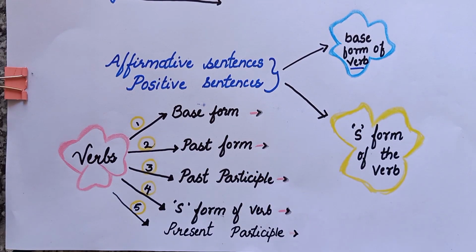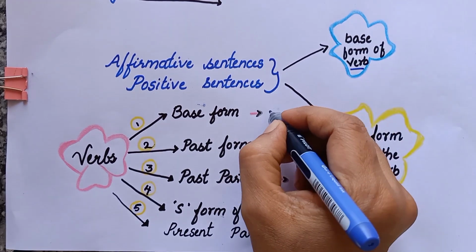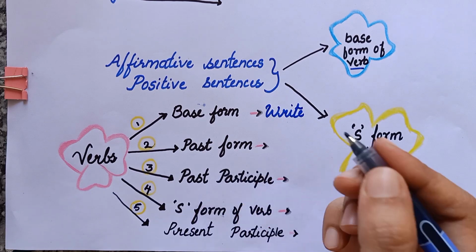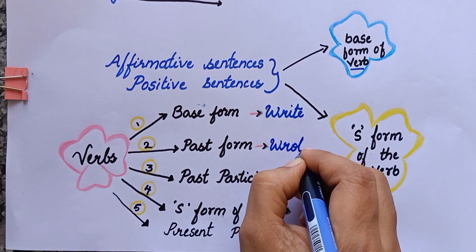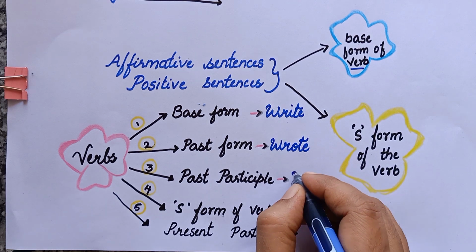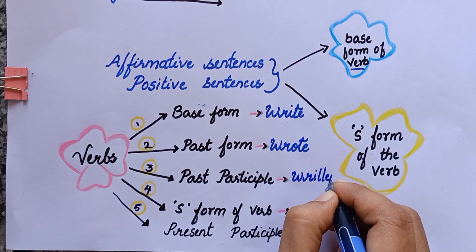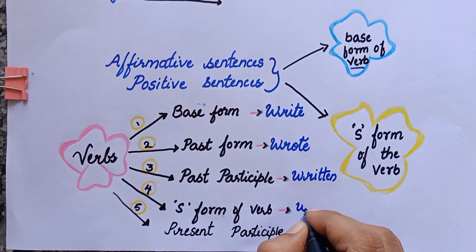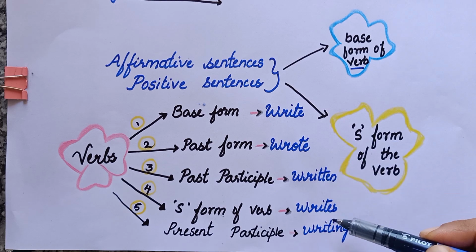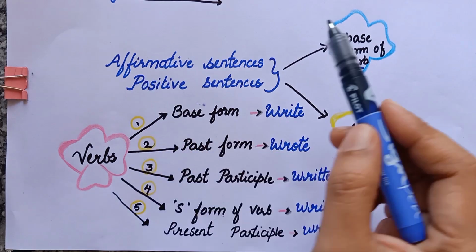So verbs क्या होंगे? Like verbs, there are 5 different types of verbs. For example, base form, past form, past participle, S form of the verb and present participle. I'll take the example of write. Base form आएगा write, past form होगा wrote, past participle होगा written. S form of the verb होगा writes and next आएगा present participle. Okay, that is writing. Adding ing to the verb. Write, wrote, written, writes and writing.